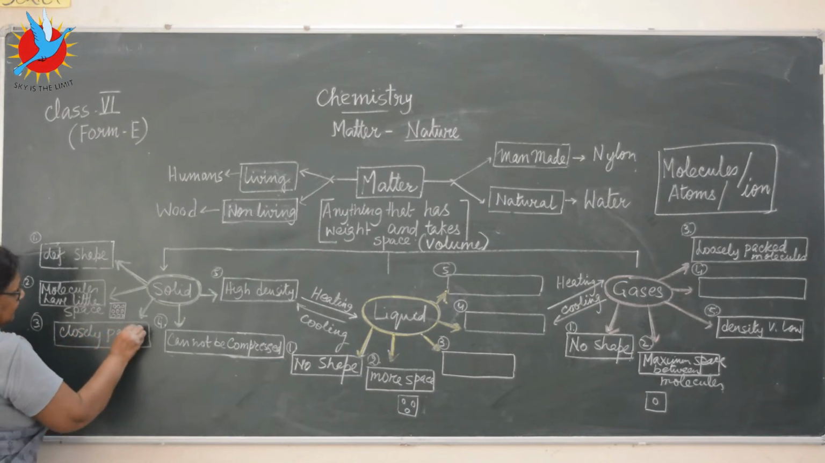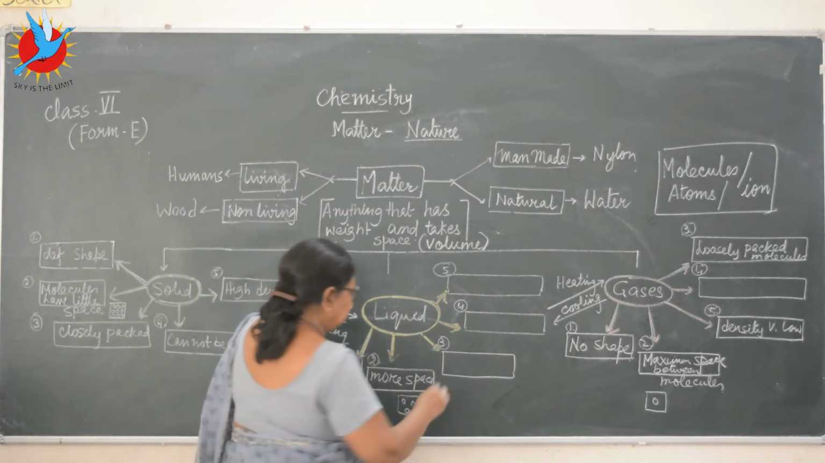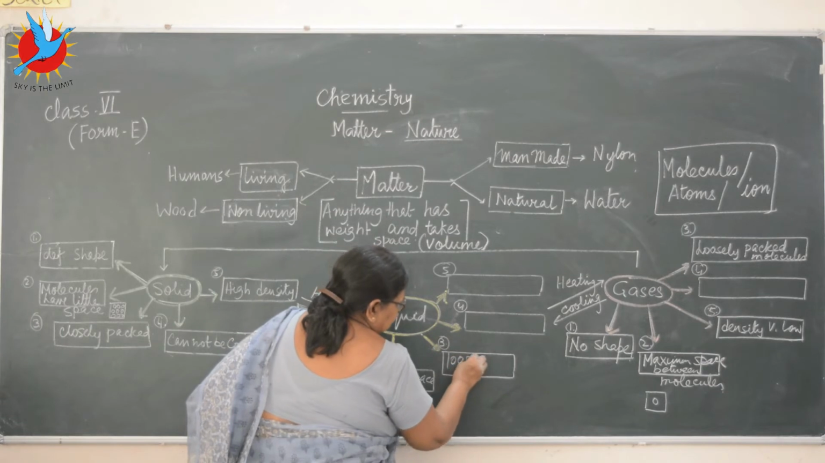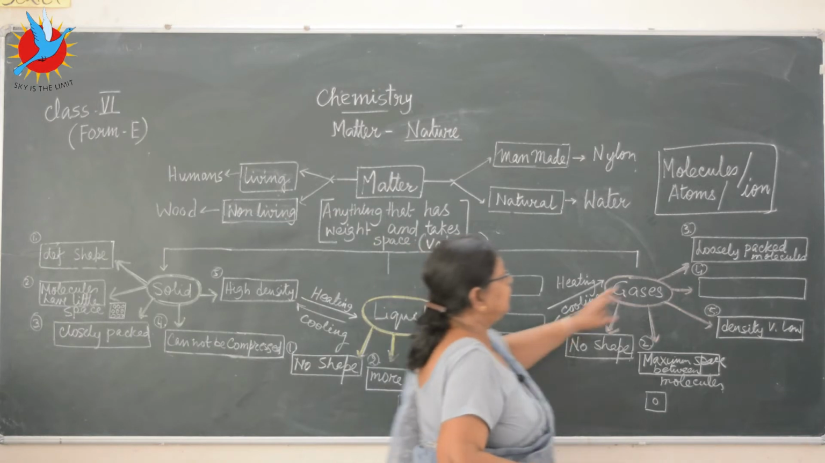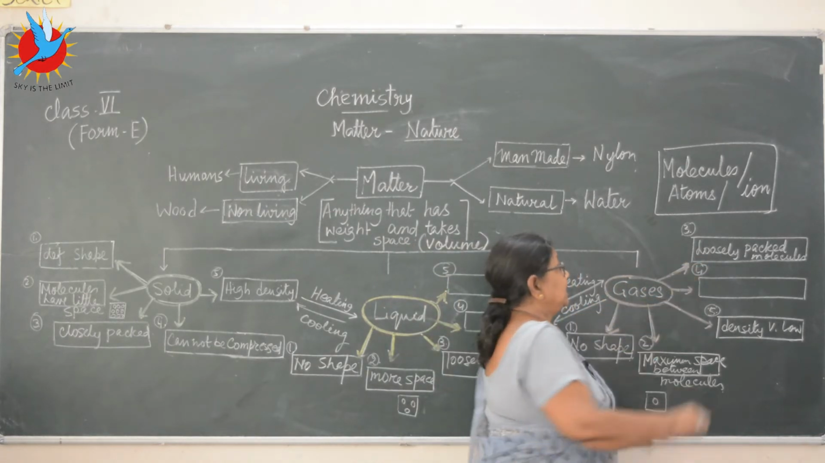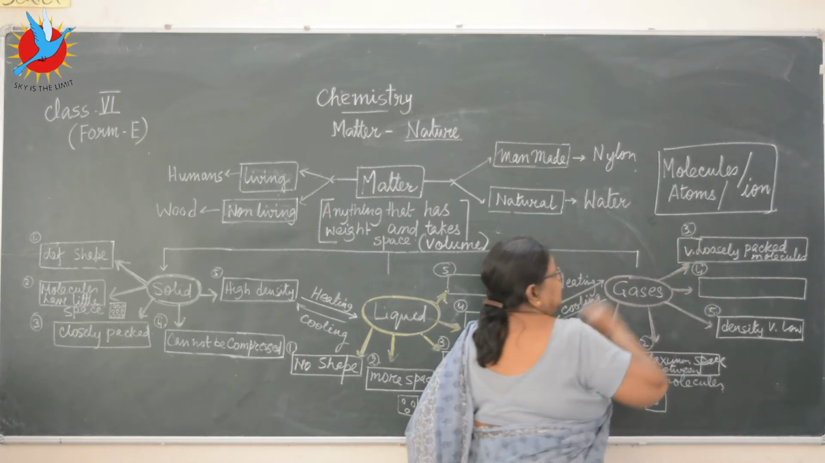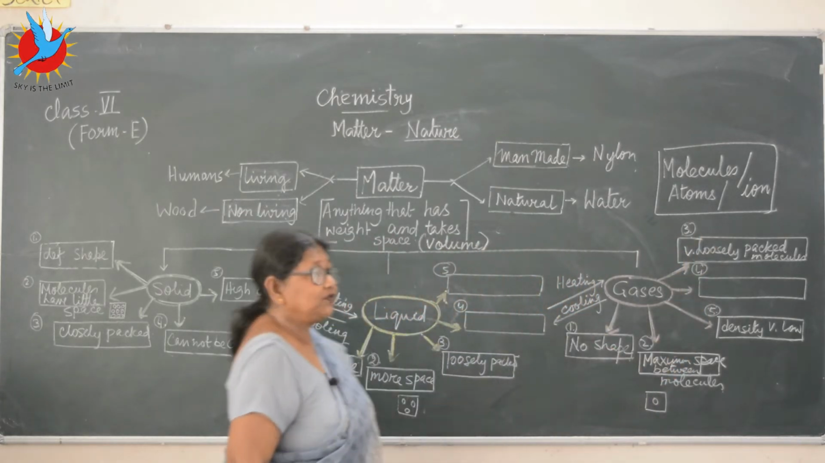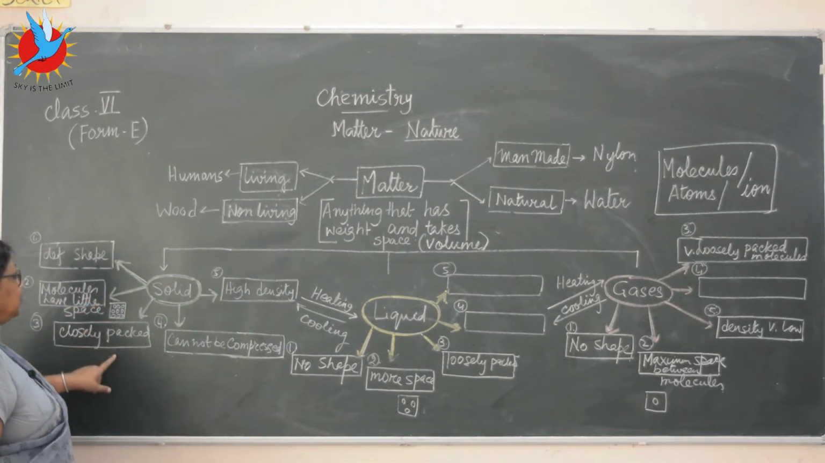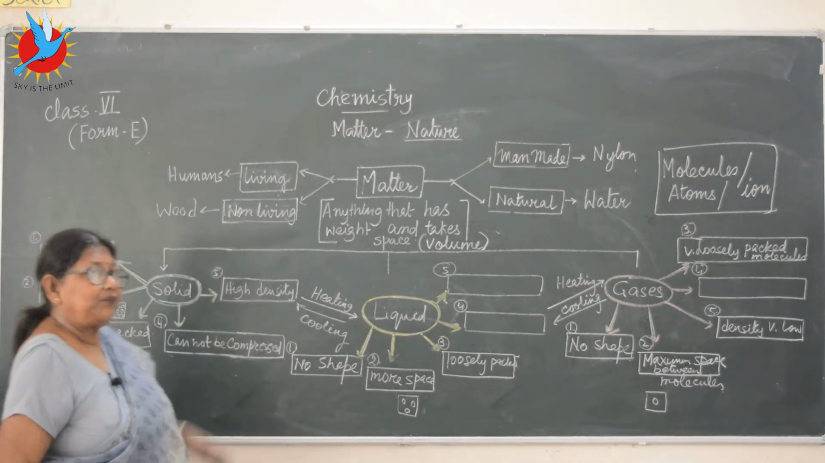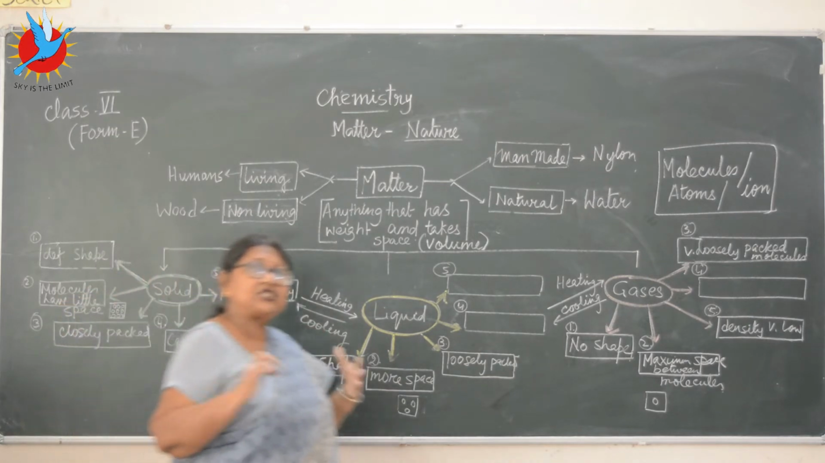Closely packed. More space, so how are they done? Loosely packed. And here I've already written, they are very, very loosely packed. You can add this, very loosely, very far away from each other. So 3 points we have got, one about the shape, one about the molecules, and one about the arrangement of the molecules. Now, the fourth point we'll take is about compressibility, whether they can be compressed or not.